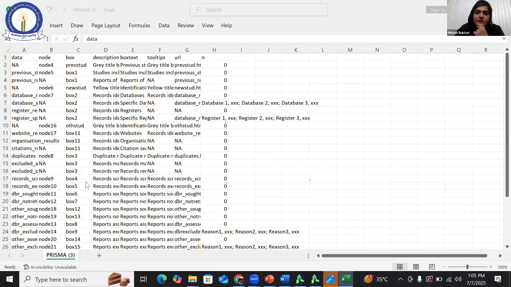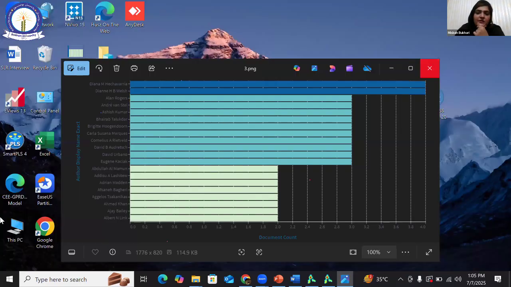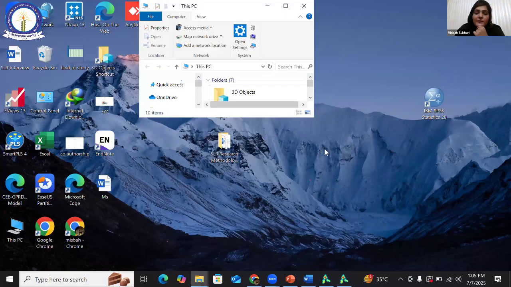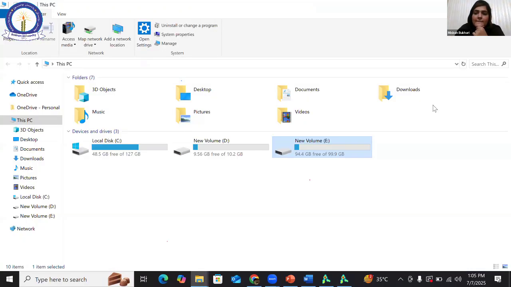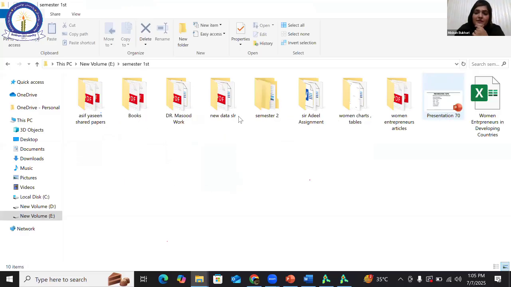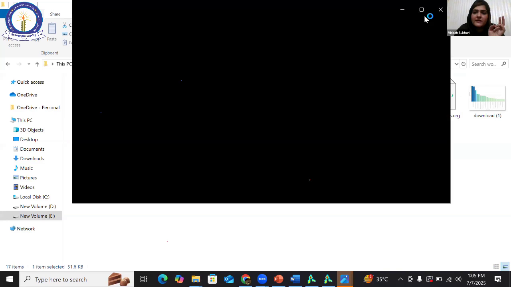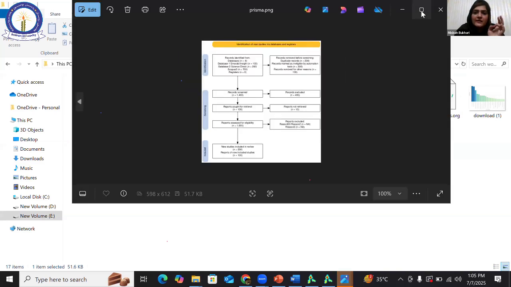What is the inclusion criteria in your research and what is the exclusion criteria in your research? As I discussed in detail in the very beginning of my presentation, yes, this is the PRISMA picture. I can click it and edit it. Okay, this is an example.